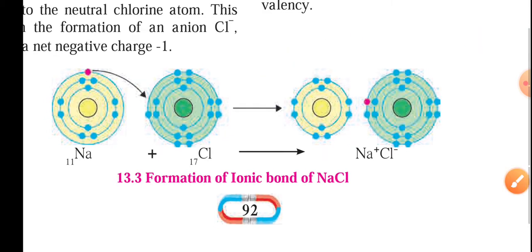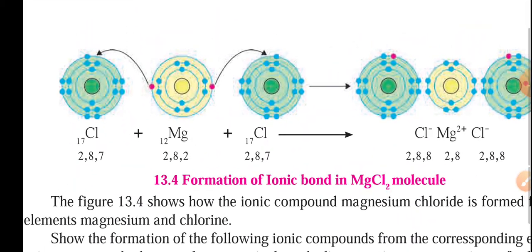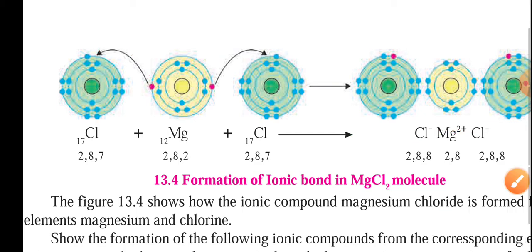In the same way, they have given magnesium chloride also. Two electrons are donated from the magnesium, and they go to 2 different chlorine atoms, forming the compound magnesium chloride, that is MgCl2. So one magnesium is connected with 2 chlorines. This is the formation of the ionic bond in MgCl2.